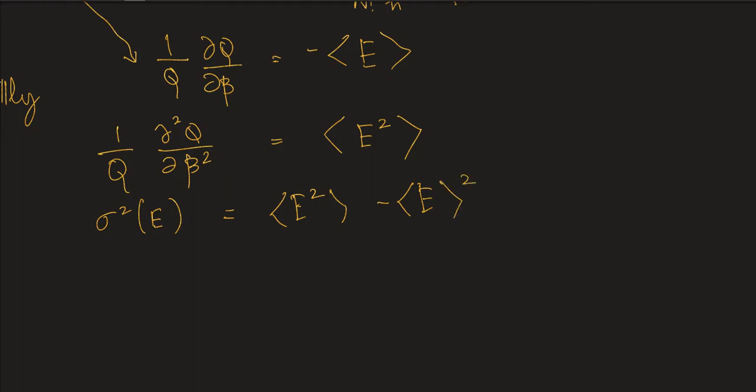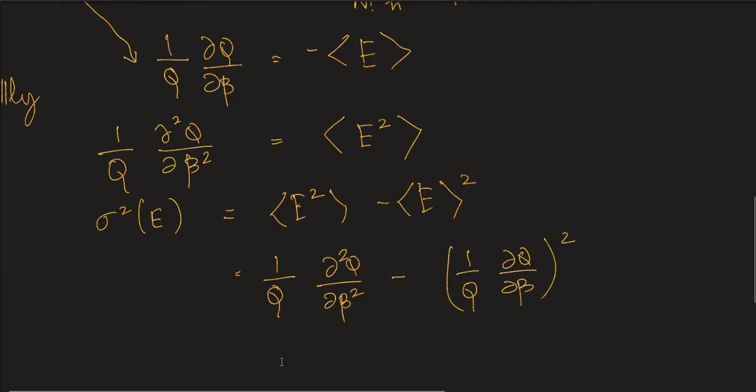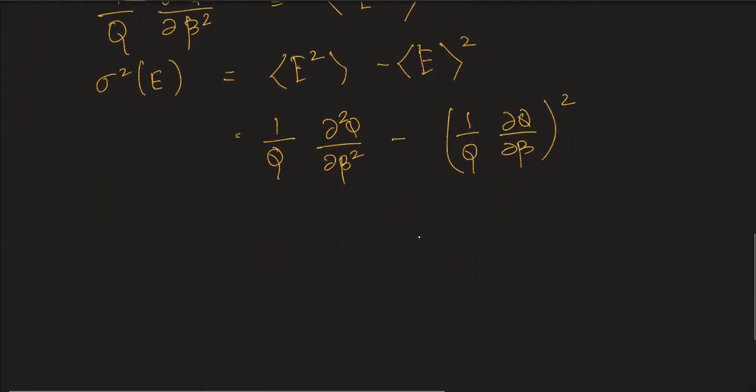The average of E square minus the square of the average of E, right? This is 1 by Q dou square Q by dou beta square minus whole square. If you look carefully, this is just